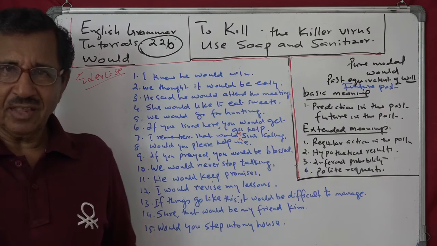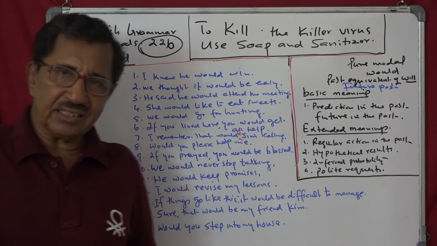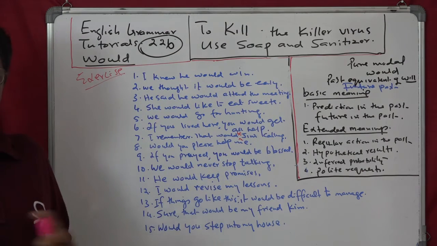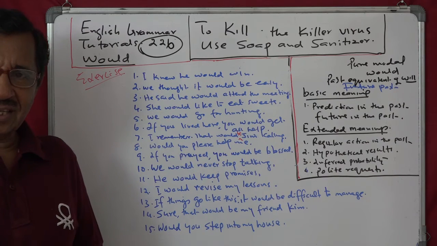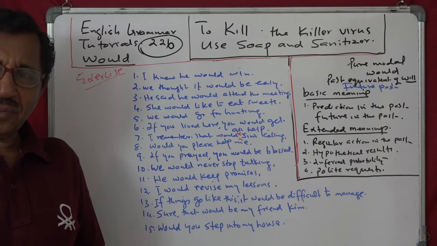How these meanings have been clearly explained in these test frames or these sentences. Fifteen sentences, so always we do sets of fifteen sentences, and here also we have done it. I think now things are clear to you, very clear. If there is any problem, you can still ask me.